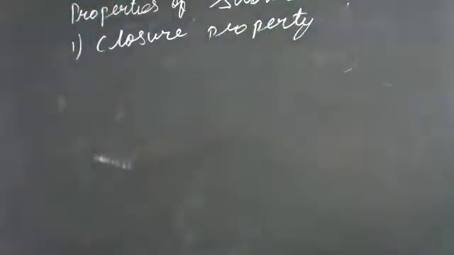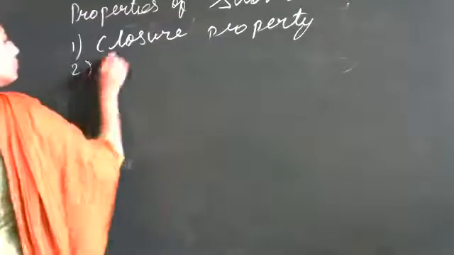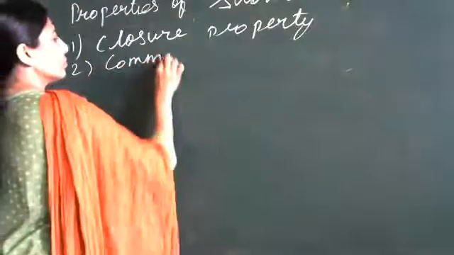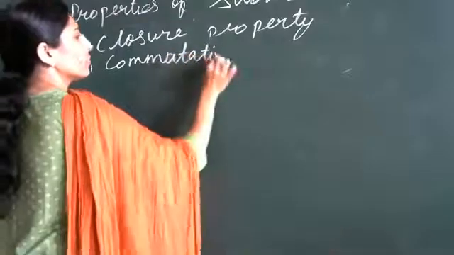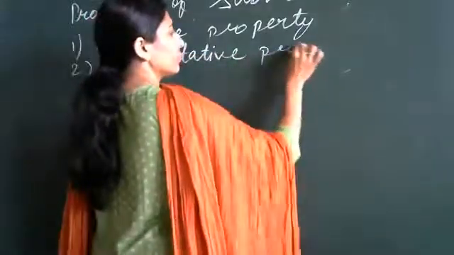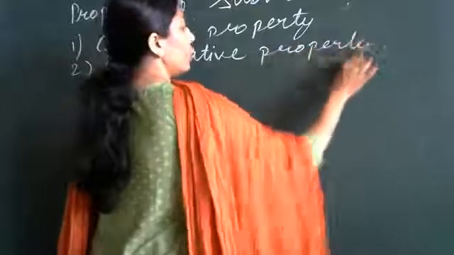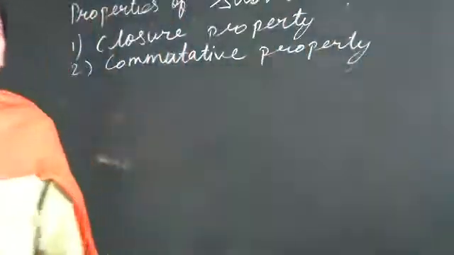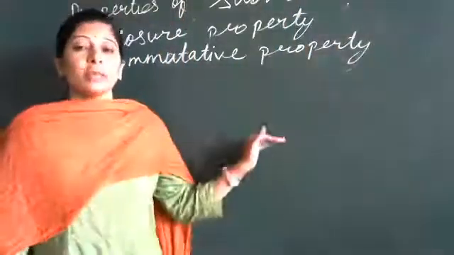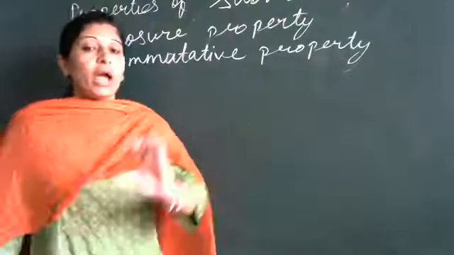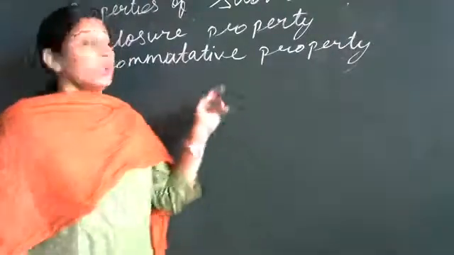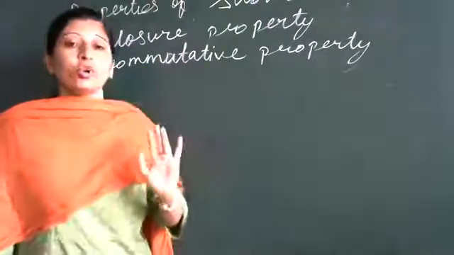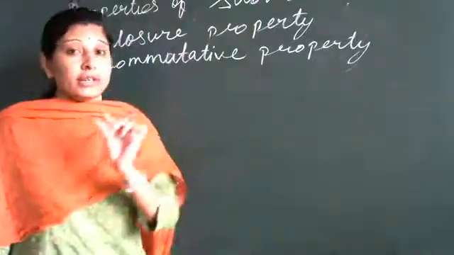Now next is commutative property. No, this is for subtraction. We are doing this for subtraction. It is a little different.